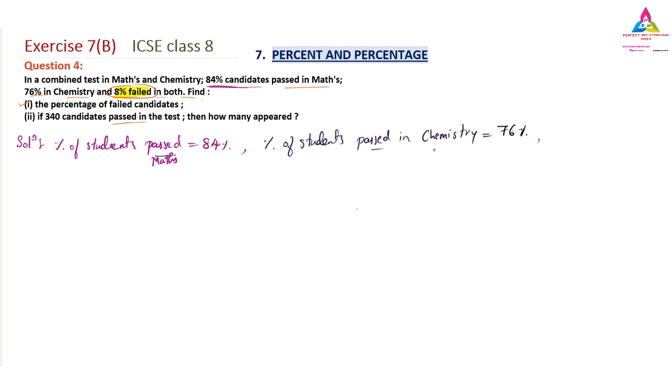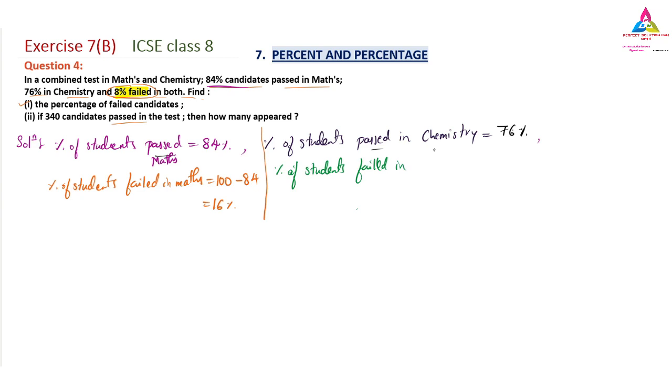So first, the percentage of students passed is given. Students failed in maths: similarly, 84% passed means 100 minus 84, so obviously 16% of students failed in the maths exam. Next, similarly, the percentage of students failed in chemistry.